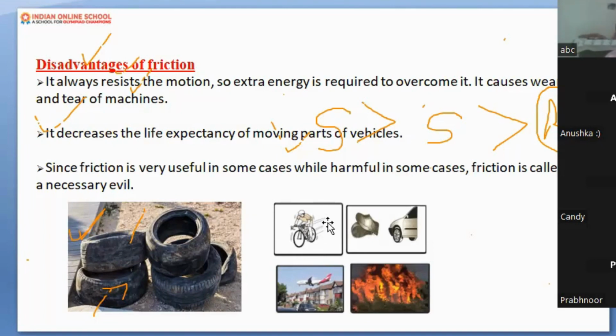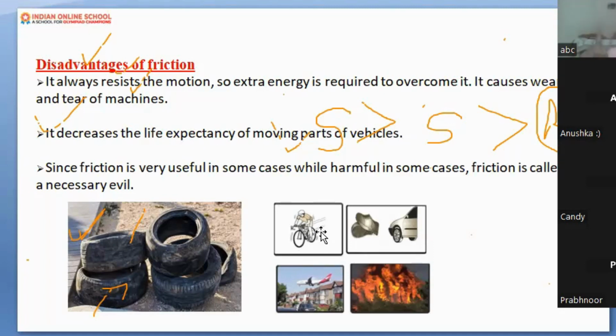Can you see this girl is riding a bicycle, which is a complex machine? So the parts of the bicycle are rubbing against each other. And if they rub continuously for a longer time, what would happen? It may result in wear and tear of the parts of the machine, which damages the parts of the machine. I hope I am very clear to you.